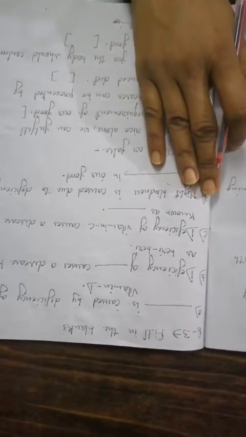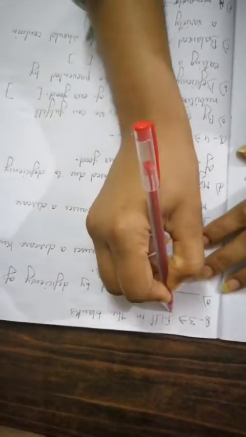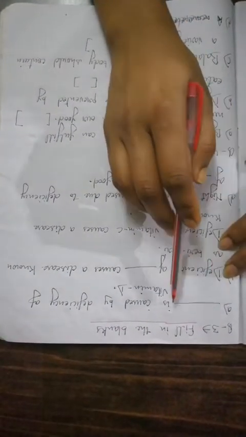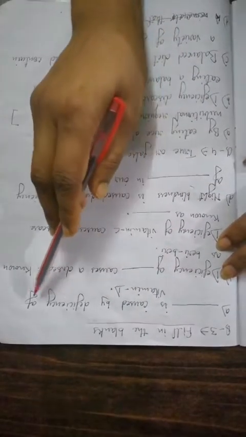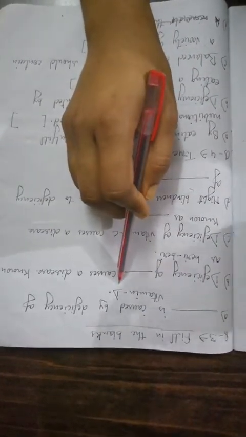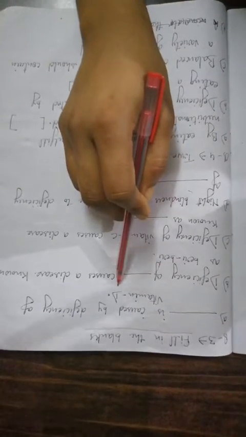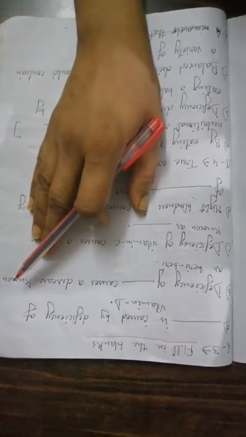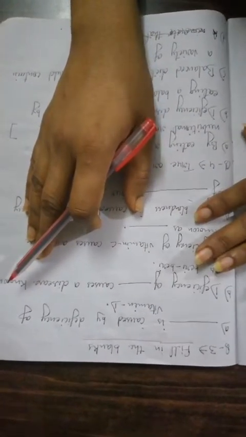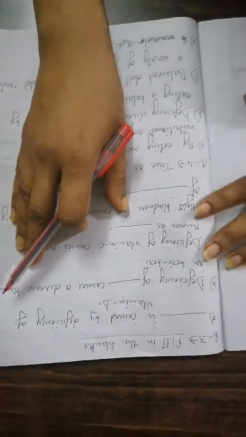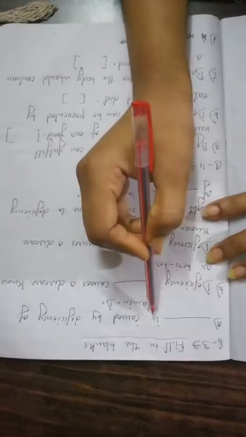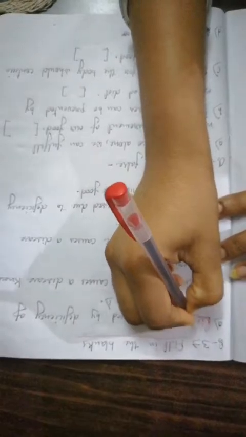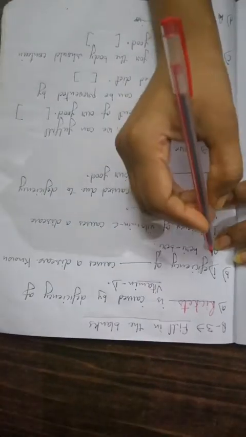Let's see our next exercise, that is fill in the blanks. Our first blank is: dash is caused by deficiency of vitamin D. Which disease is caused by deficiency of vitamin D? We have discussed all the deficiency diseases in the last video, so you can find the answer from there. But I am going to tell you: the disease caused by deficiency of vitamin D is rickets. Let's move on.